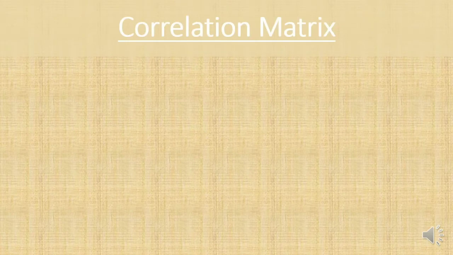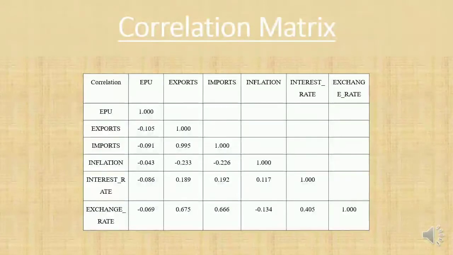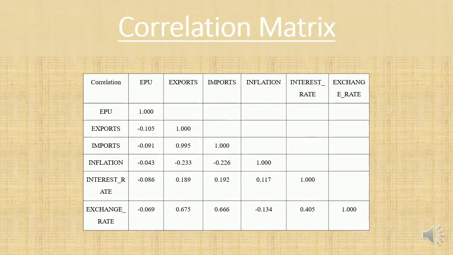Correlation matrix. This table shows the result of the correlation matrix, showing the correlation coefficient between different sets of variables. The higher the number is, the stronger the relationship is. EPU demonstrates a strong negative correlation with export and a weak negative correlation with imports, inflation, interest rate, and exchange rate. A low correlation coefficient, except between export and imports, is found among explanatory variables, implying that there is no serious problem of multicollinearity.